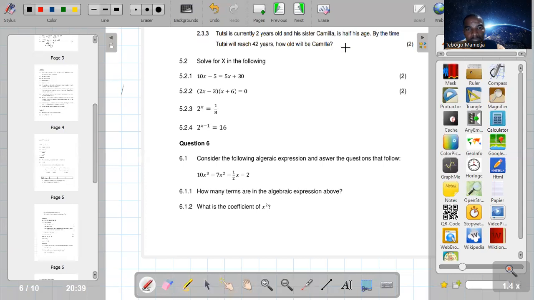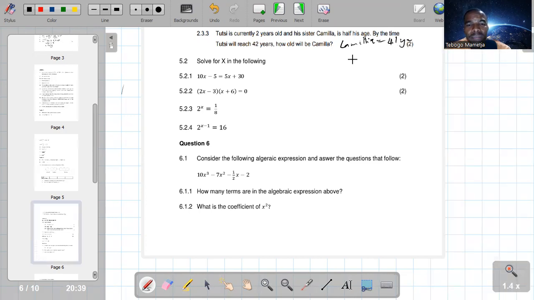So when Tutsi is 42, Camelia will be 1 less. So she or he will be 41 years.